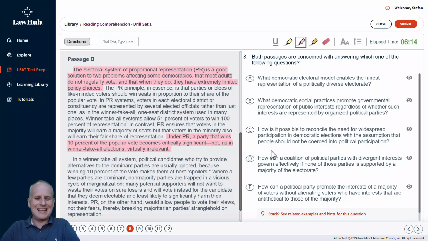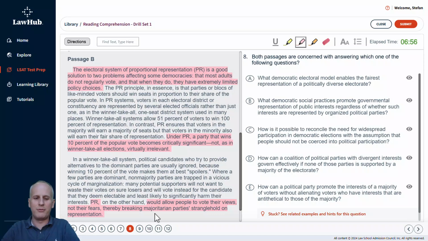So we'll continue. In a winner take all system, political candidates who try to provide alternatives to the dominant parties are usually ignored because winning 10% of the vote makes them at best spoilers. Where a few parties are dominant, non majority parties are trapped in a vicious cycle of marginalization. Many potential supporters will not want to waste their votes on sure losers and will vote instead for the candidate that they deem electable and least likely to significantly harm their interests. PR, on the other hand, would allow people to vote their views, not their fears, thereby breaking majoritarian parties' stranglehold on representation. And we basically have the summary statement of Passage B in this final sentence.